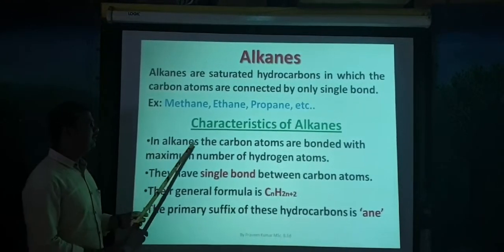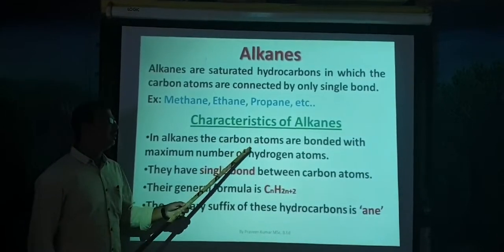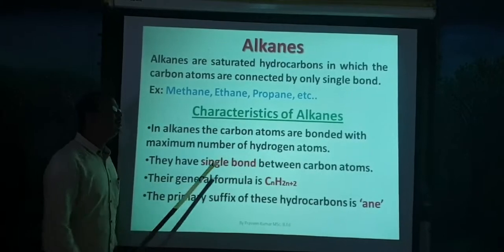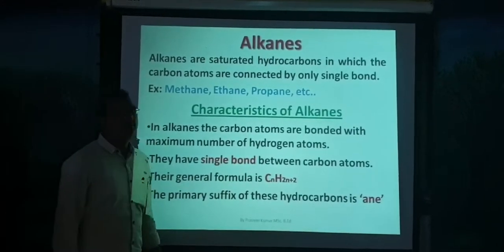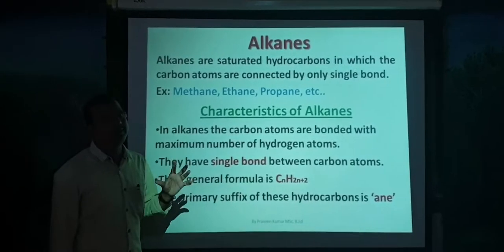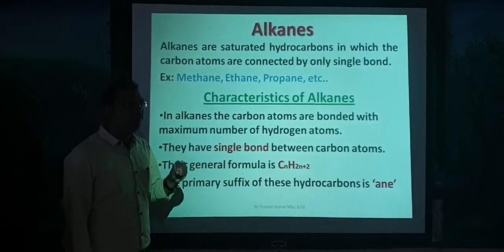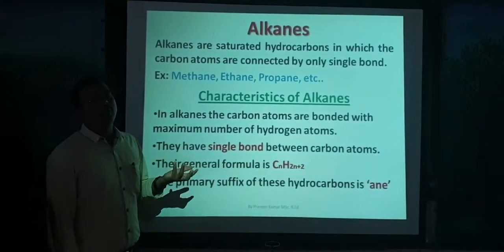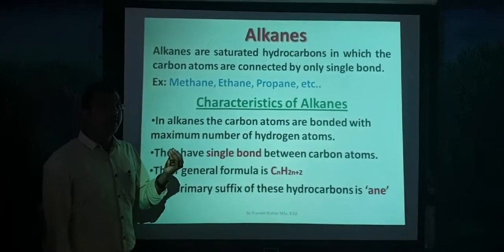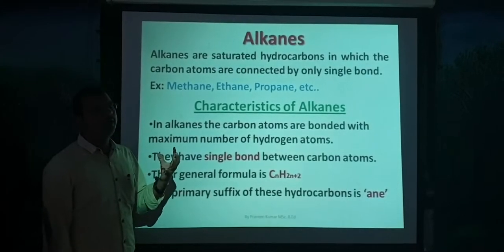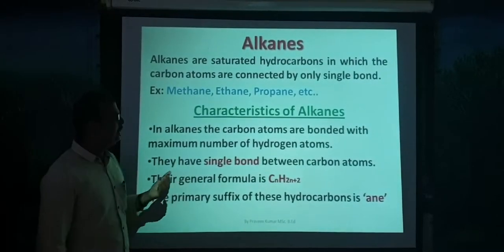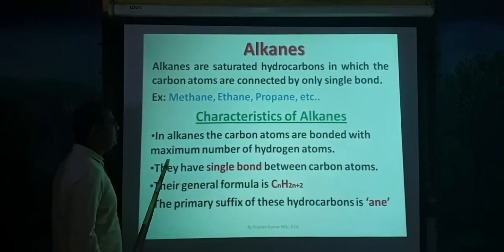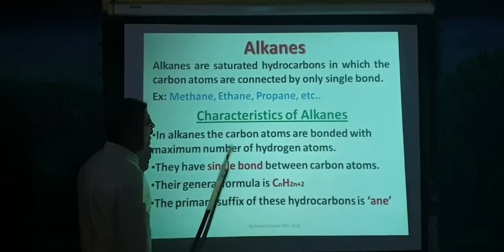In alkanes, the carbon atoms are bonded with the maximum number of hydrogen atoms, because carbon has 4 valence electrons in its outermost shell, and all 4 are linked with hydrogen. So carbon can form a maximum of 4 bonds with hydrogen.